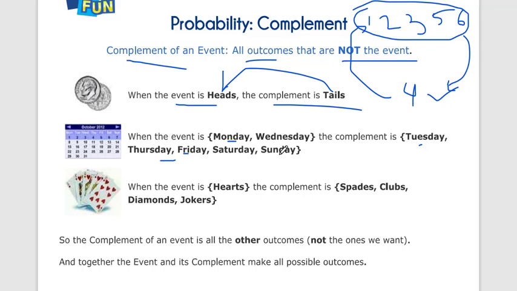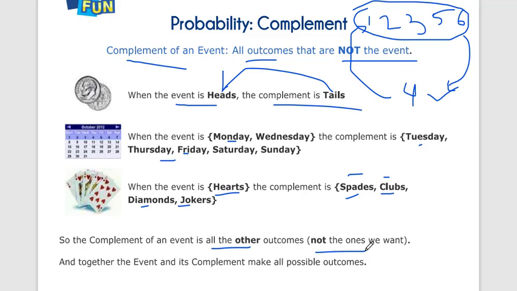Or in a deck of cards, when the event is only hearts, the complement is spades, clubs, diamonds and joker. Three suits: spades, clubs and diamonds, and also the joker. So the complement of an event is all other outcomes not in the event we want.